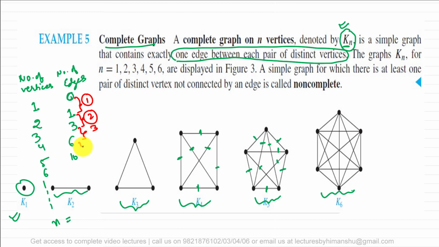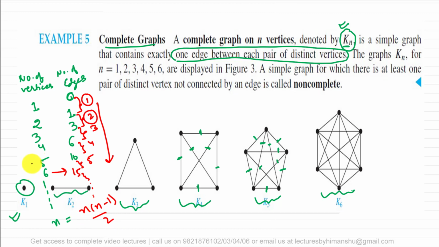This is 3. The difference between these two terms is 4. The difference between the next terms should be 5. So for 6 vertices, there should be 15 edges. So the difference is always coming out to be a natural number. So if I say what should be the number of edges in a complete graph with n vertices, that should be n into n minus 1 divided by 2.